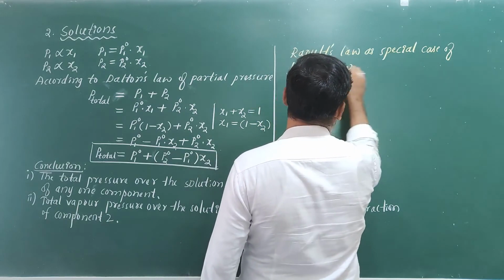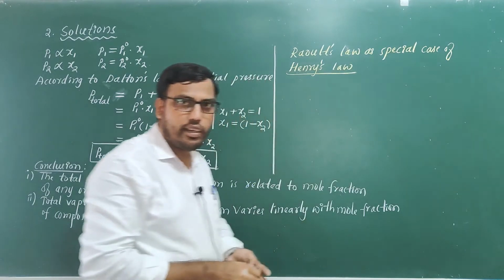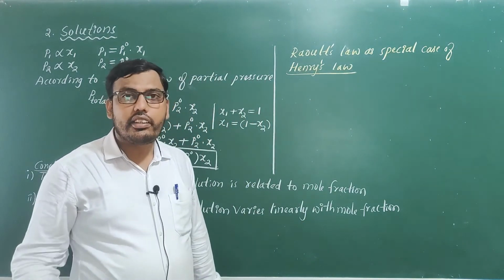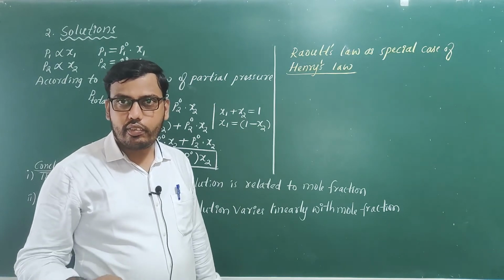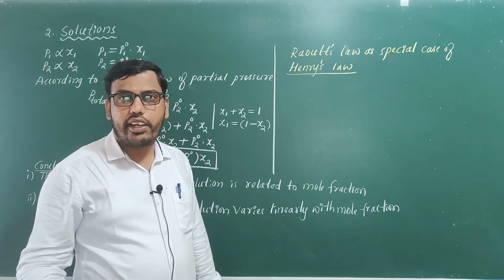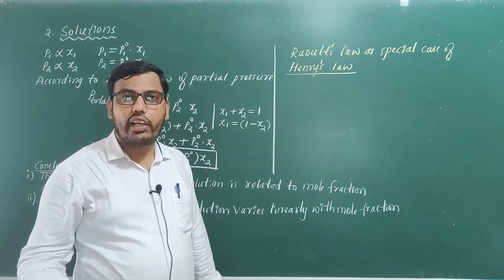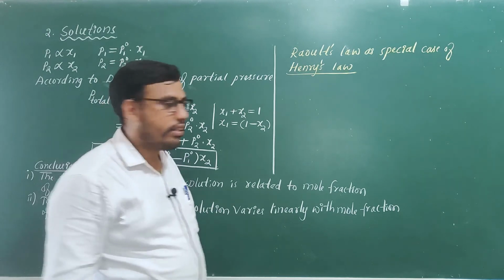So, dear students, you might remember our Henry's law. It says the partial pressure of the gas in the vapor phase is directly proportional to the mole fraction of the gas present in the solution.